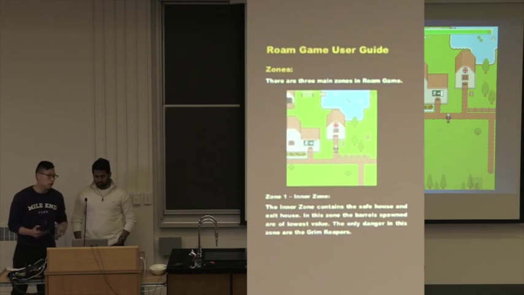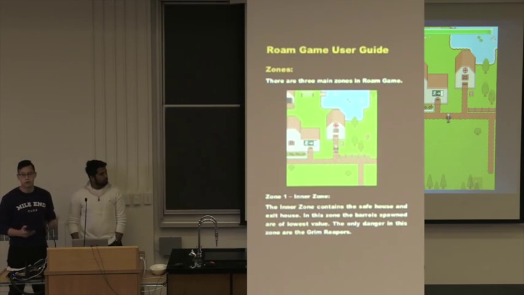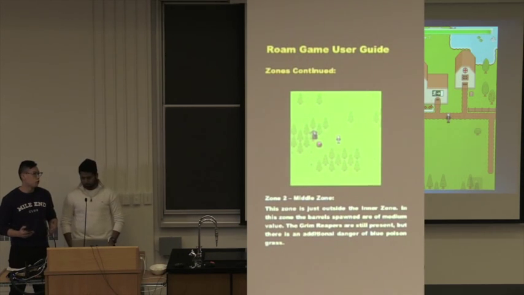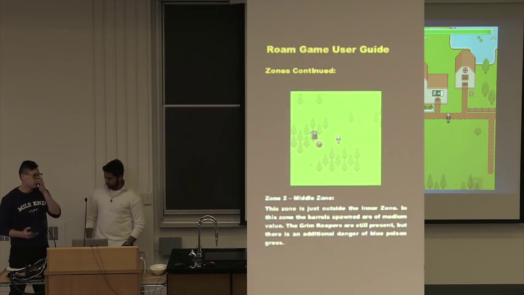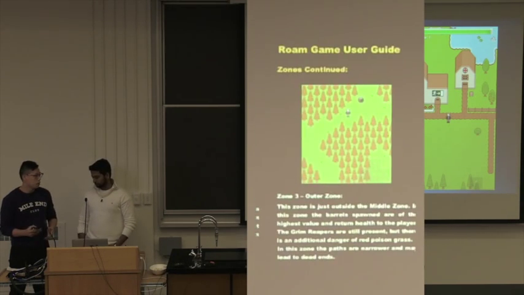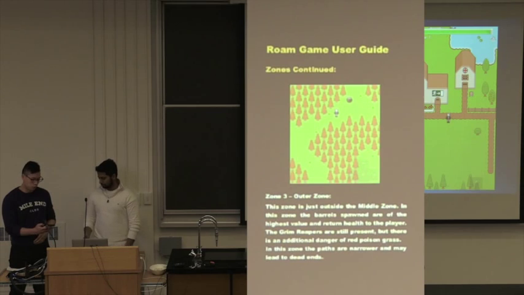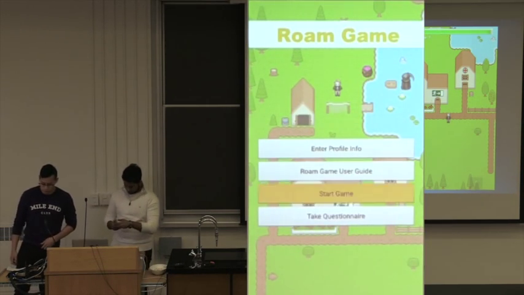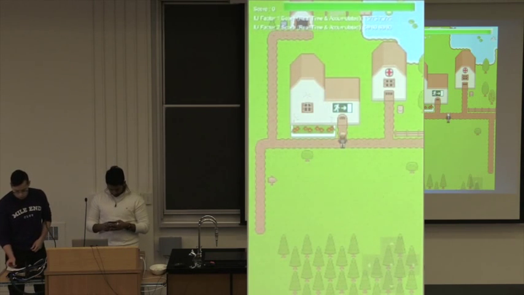So the way that the map is set up is that there are different zones. So in the inner zone, the hazards are less uncertain. So there's only Grim Reapers that can collide into you in this zone. But as you go outwards, there's more random elements of uncertainty that can pop up and cause you to lose health. And if you go even further out, there's even more. So, do you think you understand the game? Yep. Okay, so if you can just start playing right there.